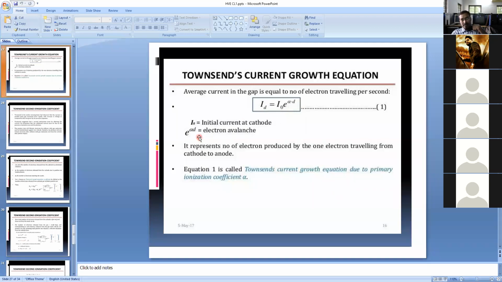So all of you rejoin again. Okay, so complete. I think it will end within 1 or 2 minutes. Is everyone clear? I think the next topic is ionization by collision.